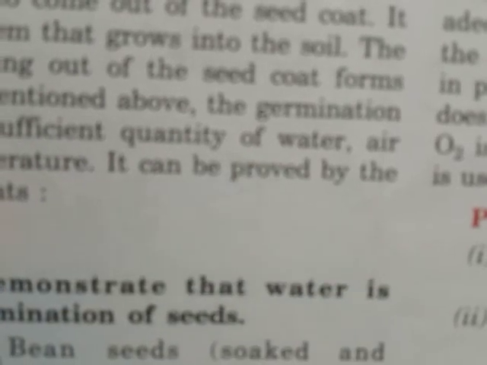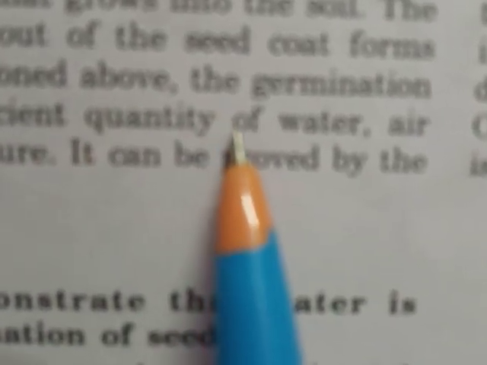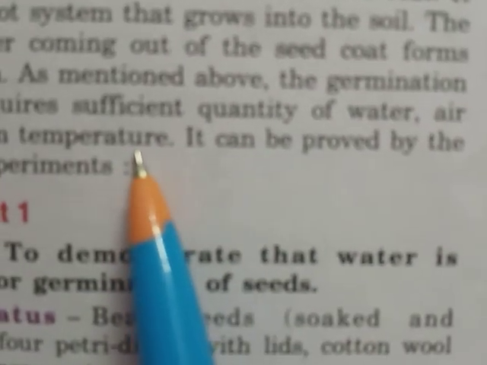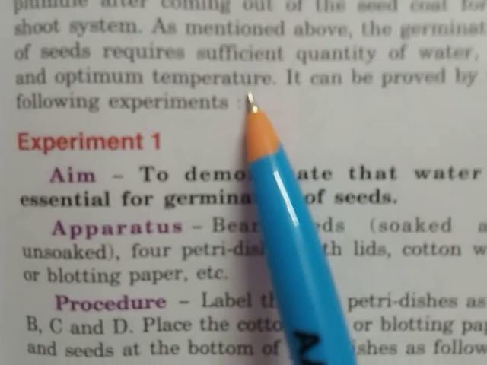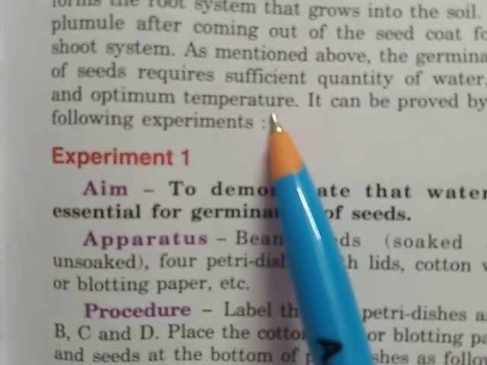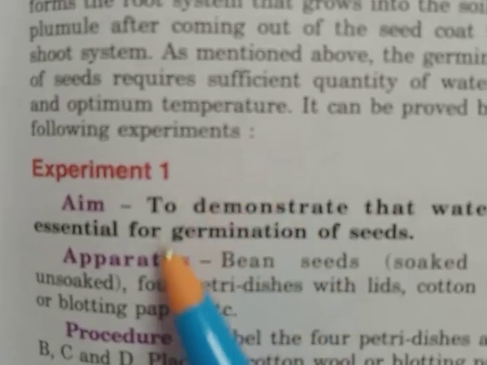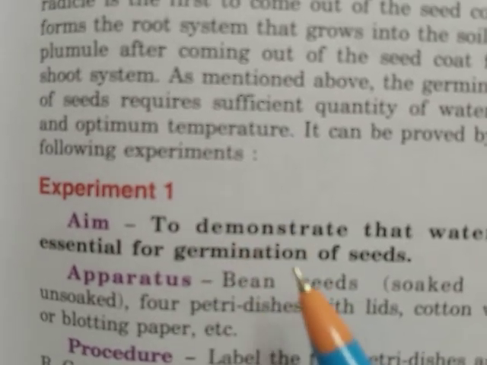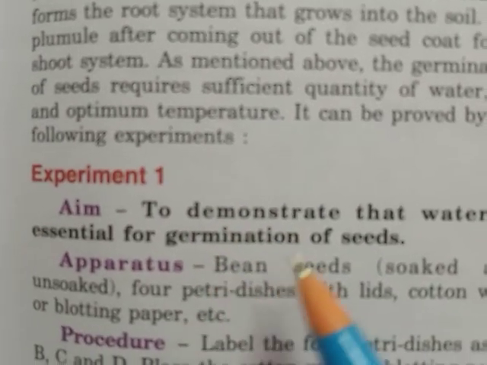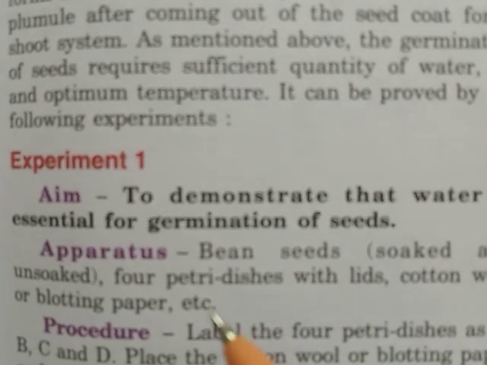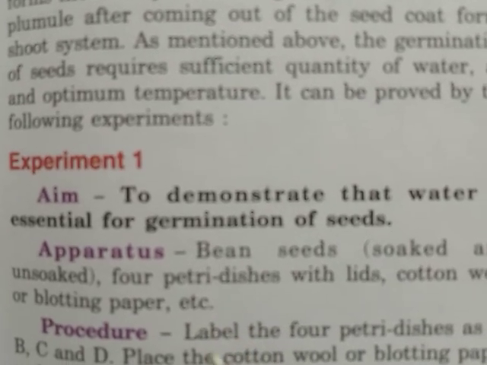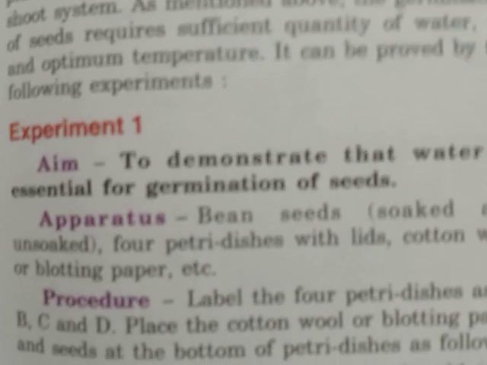So for the germination of seed, sufficient quantity of water, optimum temperature and air or oxygen are necessary. These three things are necessary for the germination of seed. This we will prove by performing some experiments in our next video. Thank you.